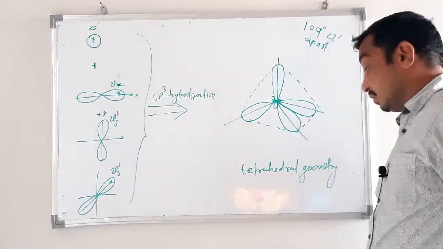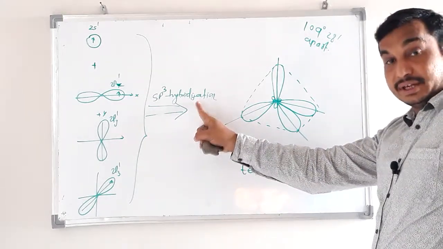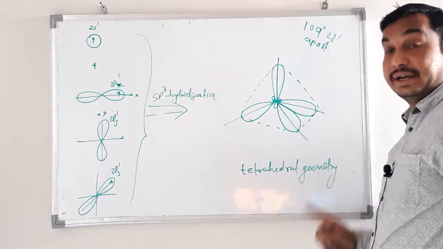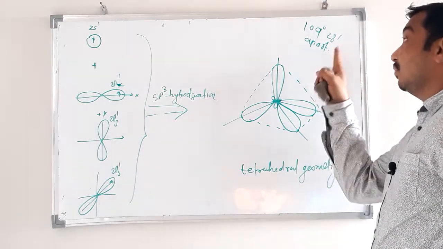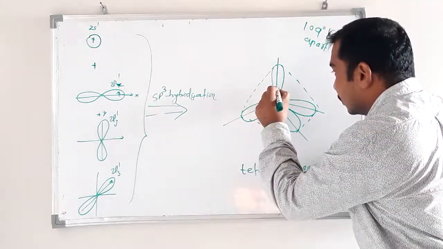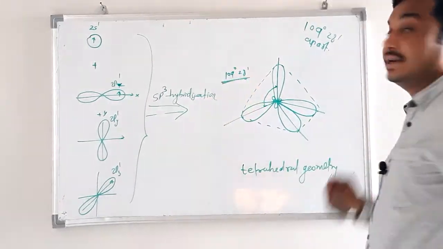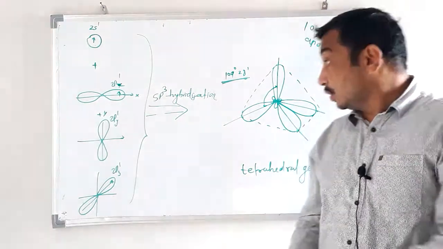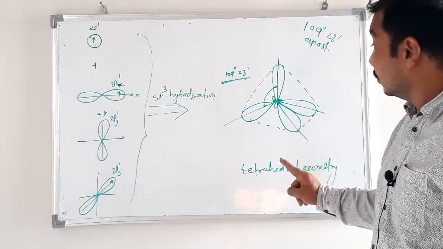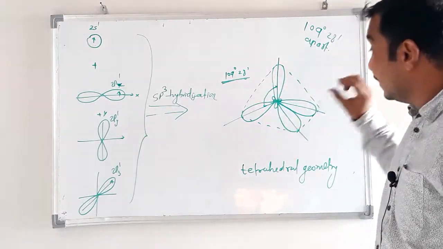geometry. Always remember, if the carbon has sp3 hybridization, that compound will have tetrahedral geometry and bond angle 109 degree. All bond angles will be 109 degree 28 minute. That is called the tetrahedral bond angle. Okay, so this is called hybridization. Now see, you can observe these 4 orbitals are identical in shape.